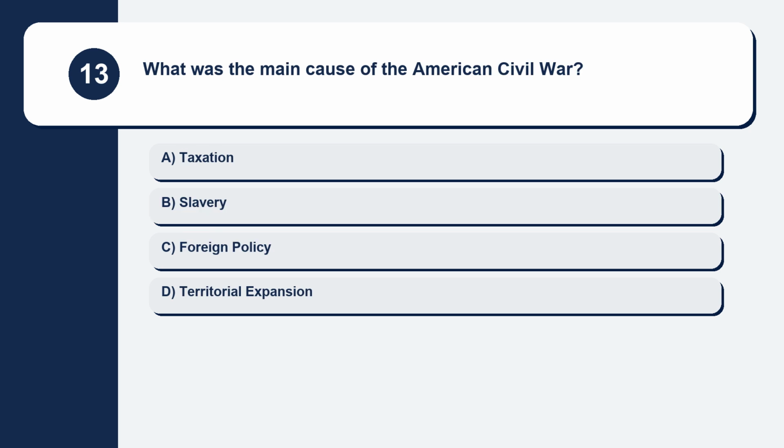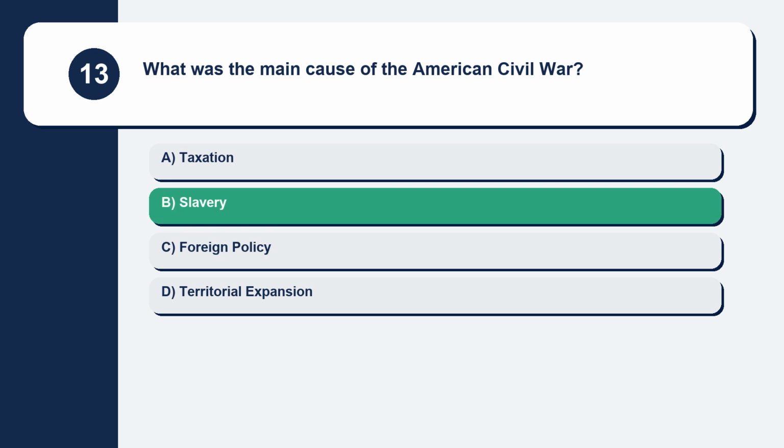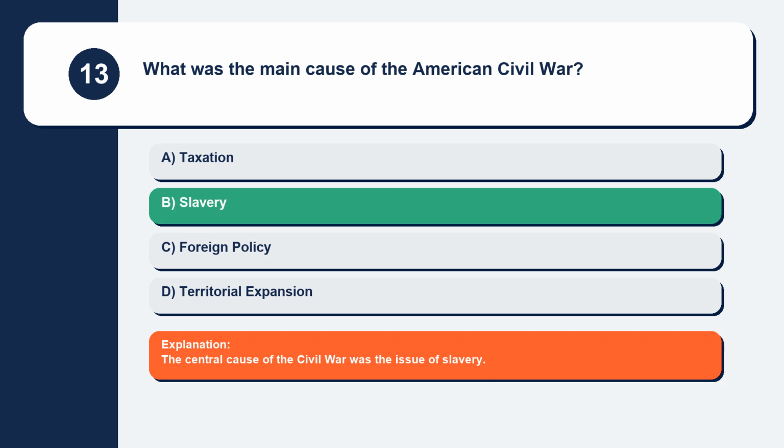Question 13. What was the main cause of the American Civil War? Taxation, slavery, foreign policy, territorial expansion. The central cause of the Civil War was the issue of slavery.